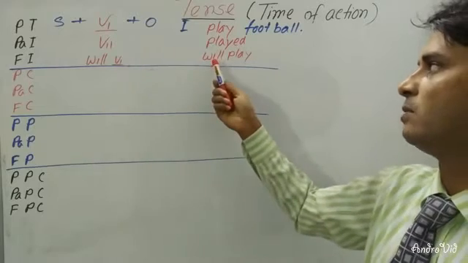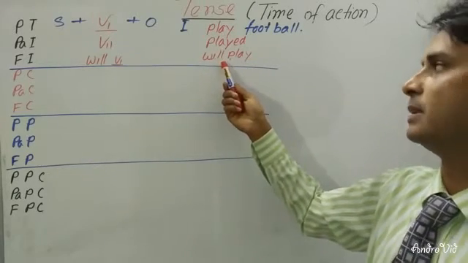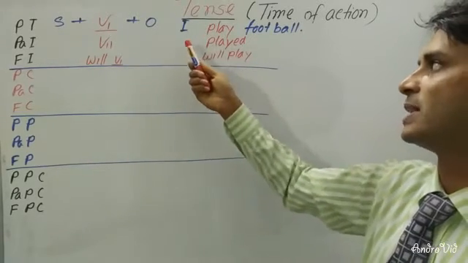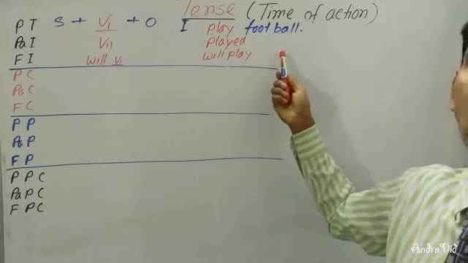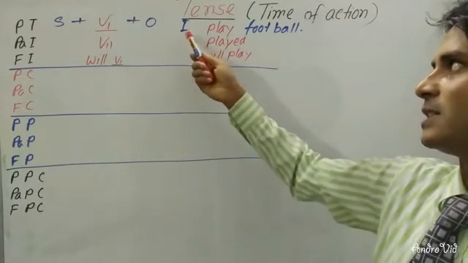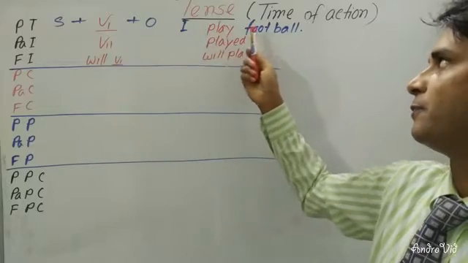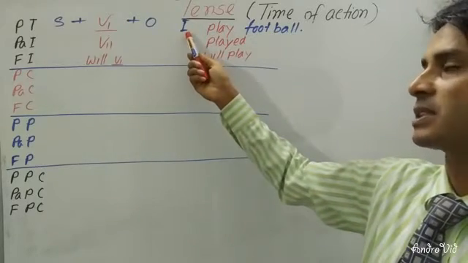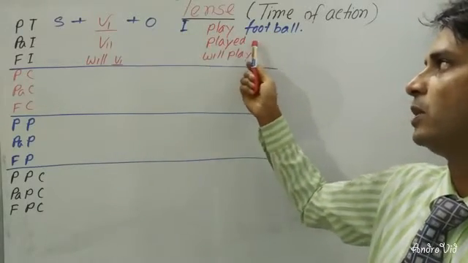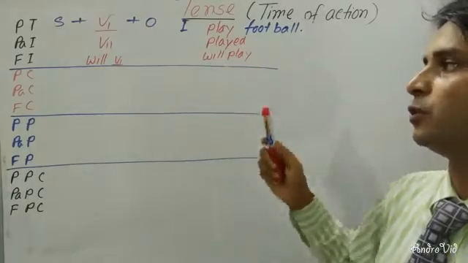In future, you will have to use here will, then present form of verb. So the sentence will be, I will play football. So the present indefinite will be, I play football. Past indefinite will be, I played football. And future will be, I will play football.